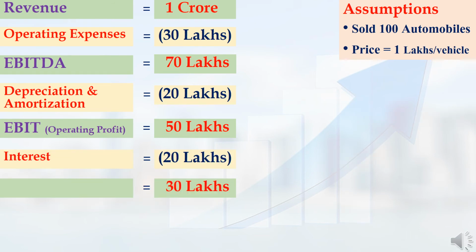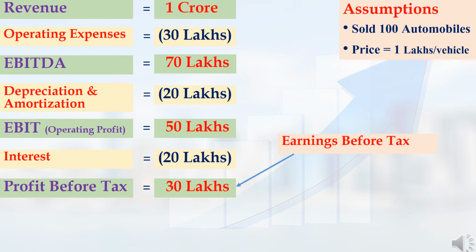Next, we have to deduct the interest amount. Let me assume that my company has taken a loan from the bank and for that loan I have to pay 20 lakhs interest. If I deduct 20 lakhs from the operating profit, that is EBIT of 50 lakh rupees, I will get a balance of 30 lakh rupees. This 30 lakh rupees is my company's earnings before tax or profit before tax. We can also call this the taxable income of my company.